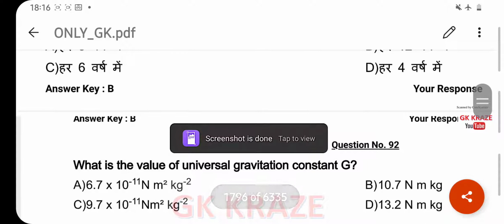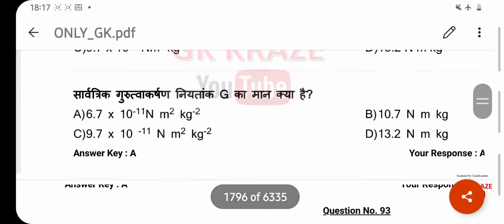What is the value of universal gravitational constant capital G? Your right answer is 6.7 × 10^-11 Newton meter square per kg square. Option A. Comma shaped bacteria are called? Your right answer is Vibrios. Option D.